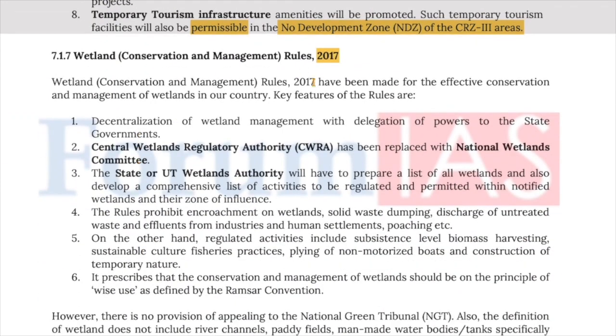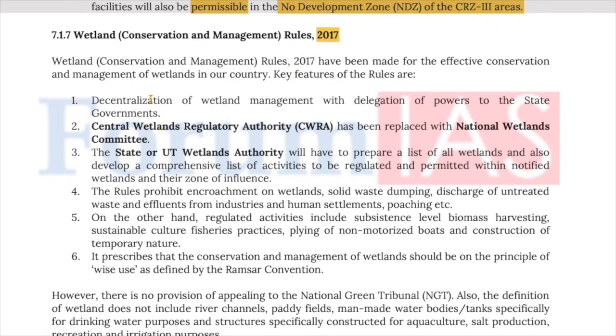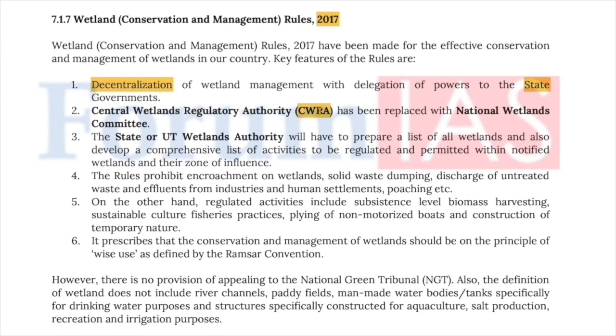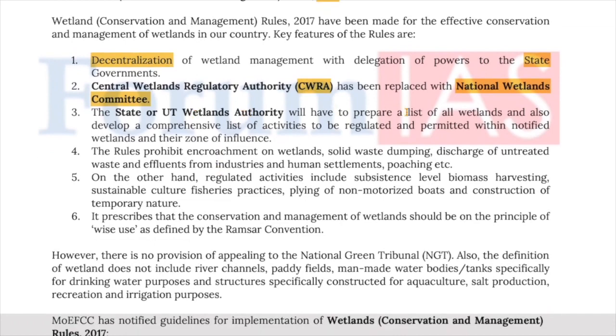The Wetland Conservation and Management Rules of 2017 have been made for the effective conservation and management of wetlands in our country. The key features of the rules are decentralization of management with delegation of power to the state governments. Now the Central Wetland Regulatory Authority has been replaced by the National Wetlands Committee. The state or union territory wetland authority will have to prepare a list of all the wetlands, and develop a comprehensive list of activities to be regulated and permitted within the notified wetlands and their zone of influence.